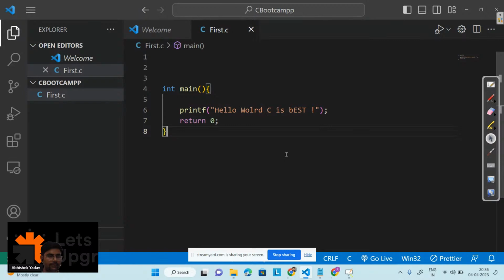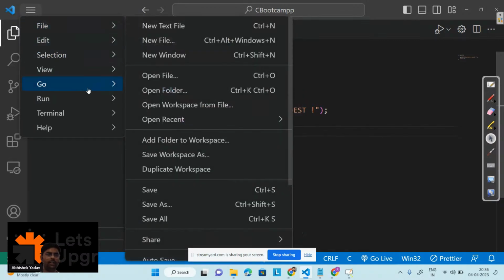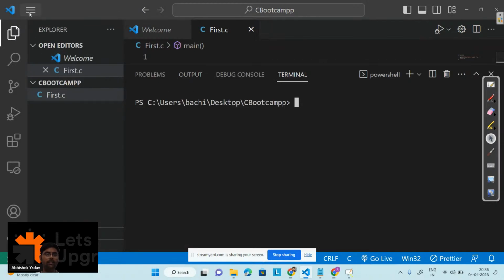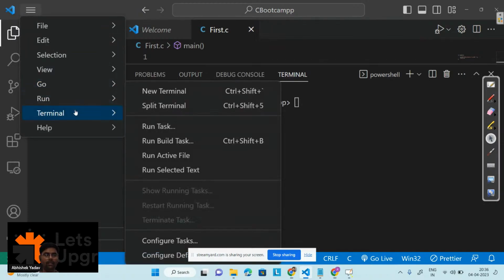So let's save the code, and now I have to run the code. I will open the terminal here, that is, a new terminal. How am I getting this terminal? From here you can see the terminal option, and from here you can click on new terminal, right?